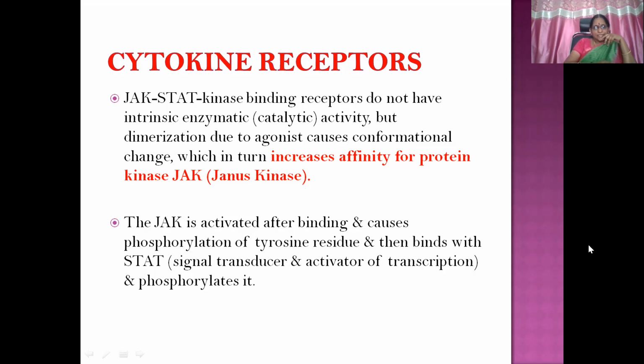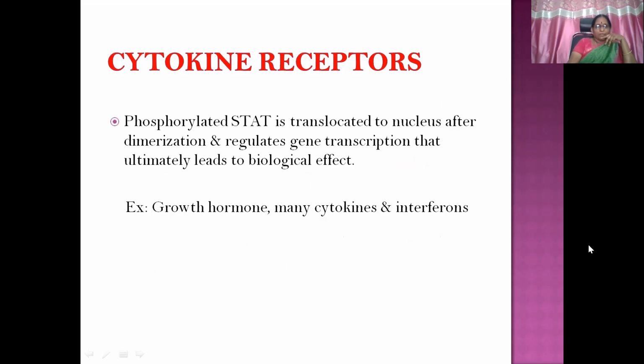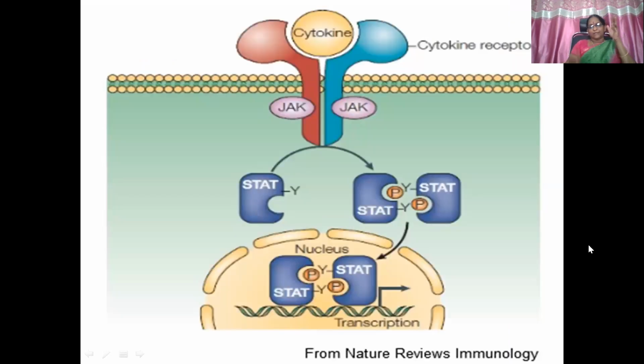So JAK is activated after binding and causes phosphorylation of tyrosine residues, then binds with STAT and phosphorylates STAT also. Phosphorylated STAT is translocated to the nucleus after dimerization and regulates gene transcription, which ultimately leads to the biological effect. Examples of cytokine receptors are growth hormone, many cytokines, and interferons. So remember the difference between tyrosine kinase receptors and JAK-STAT or cytokine receptors.